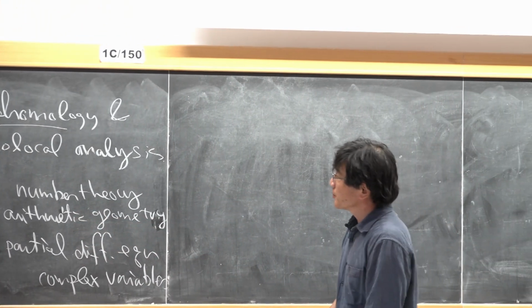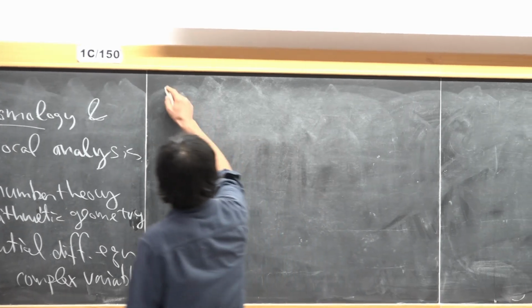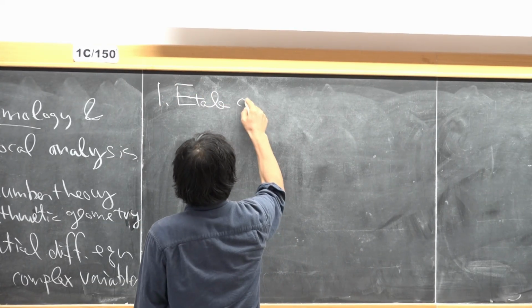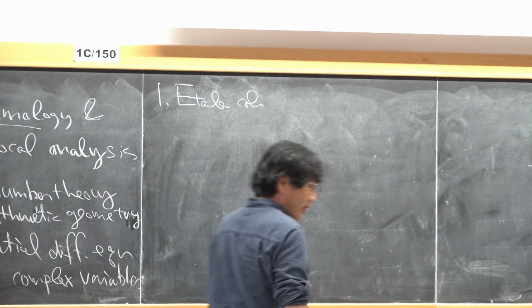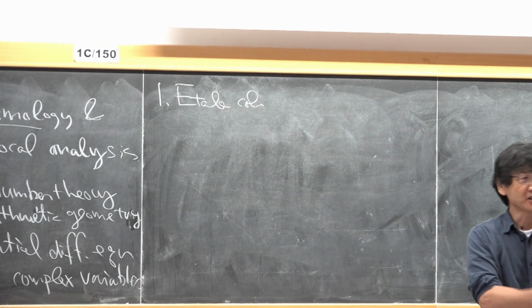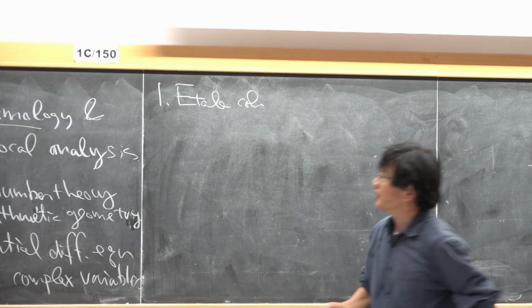So the origin of this, this is a subject in number theory. Let me start by introducing the Riemann zeta function.